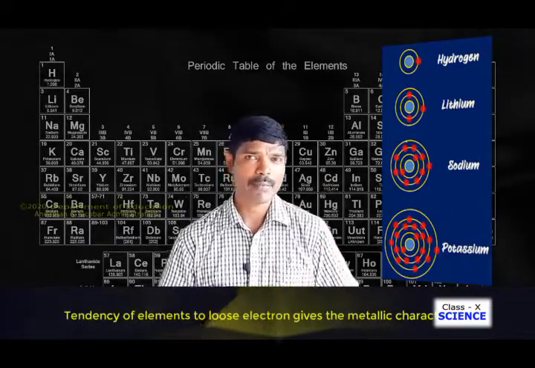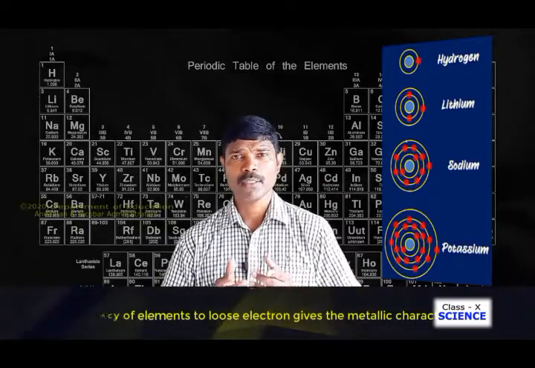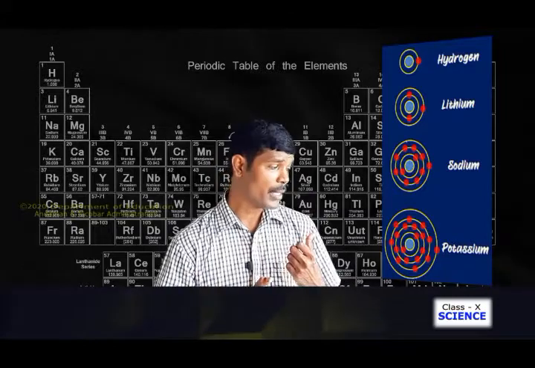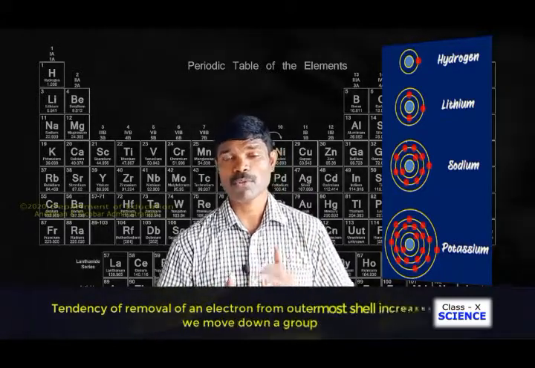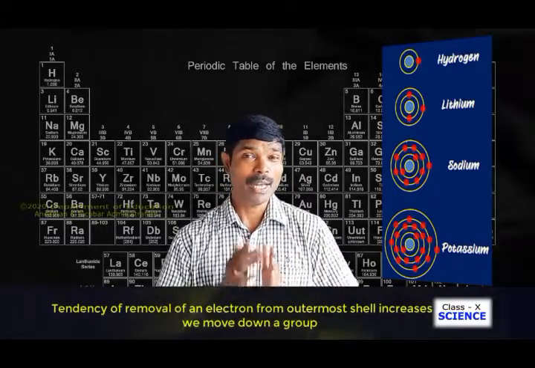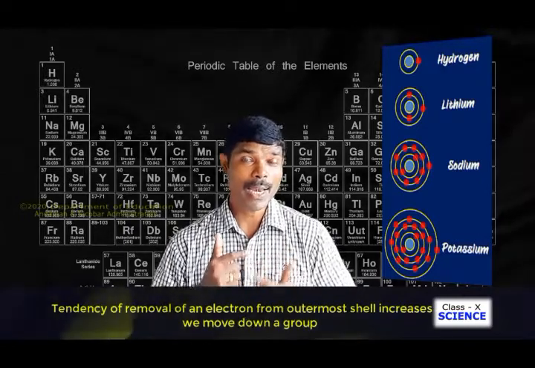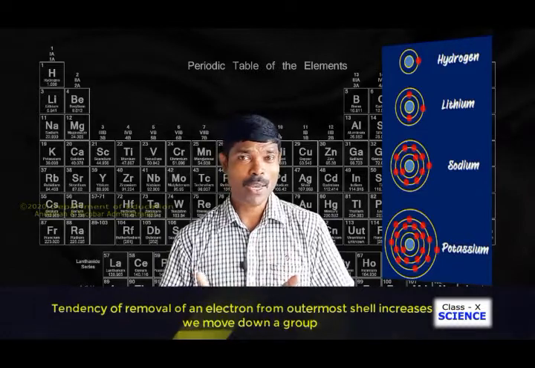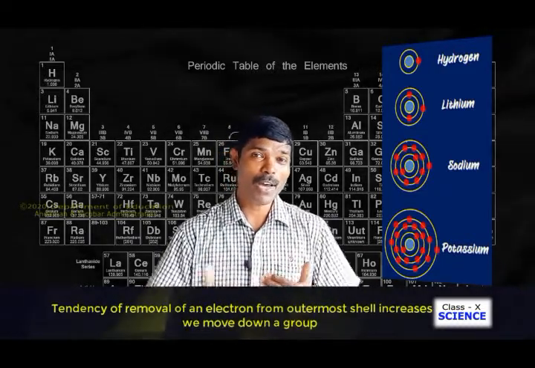In each atom the nucleus attracts the outermost electron, but in potassium, you see here, the number of shells between the outermost shell and the nucleus is more. The effective nuclear charge held by the nucleus towards the outermost shell is less. Why? Because the outermost shell is far away.